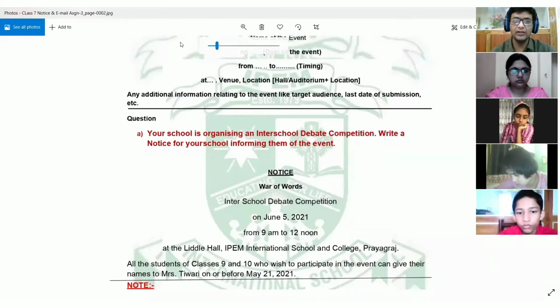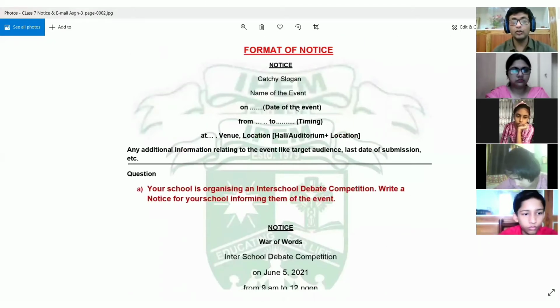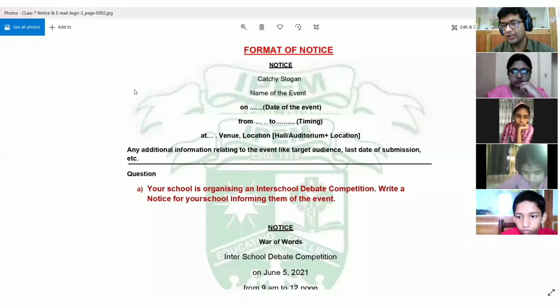So now let's see the format of a notice. First of all, you will see a difference. Up till now, we learned the format of writing a letter or the format of an essay. And the common thing between those two was that we started writing straight from the margin, right? We started everything from the left hand margin. We did not leave any space after the margin. But you will see that there is a stark difference when we come to notice, because you can see here we are starting from the middle of the page. So nothing is starting from the margin over here.